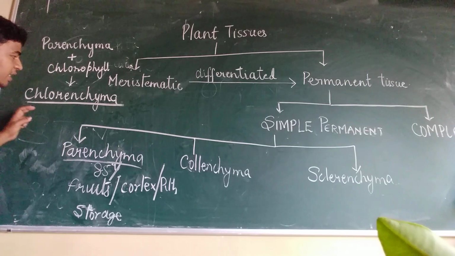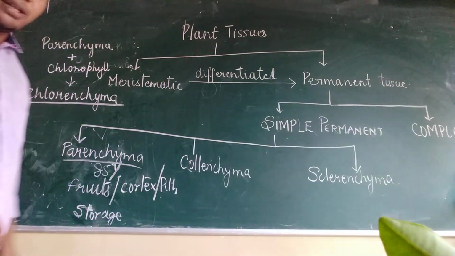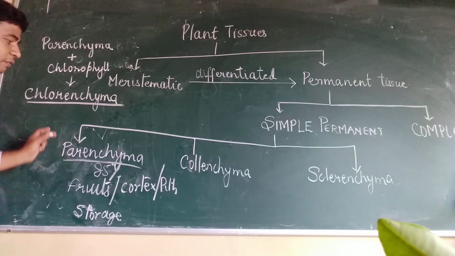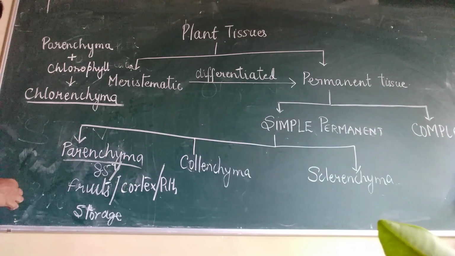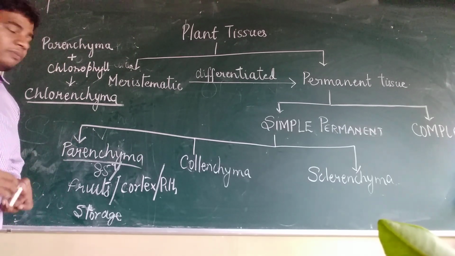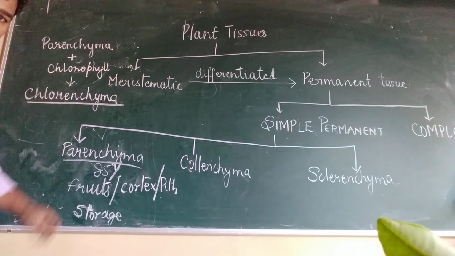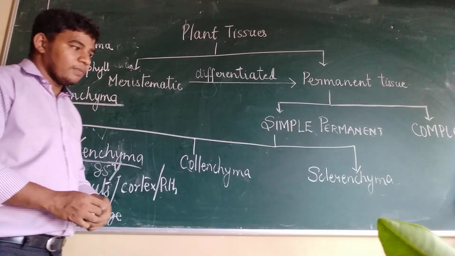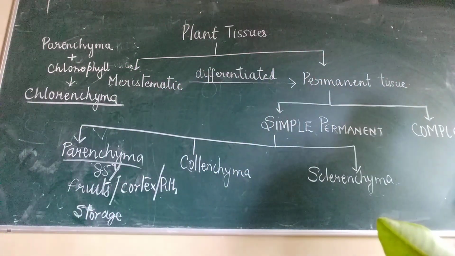A parenchyma cell with chlorophyll is called chlorenchyma, and it can perform photosynthesis. They can prepare food by photosynthesis, which you all know is the method autotrophic organisms use to prepare their food. So this was about one category of parenchyma.